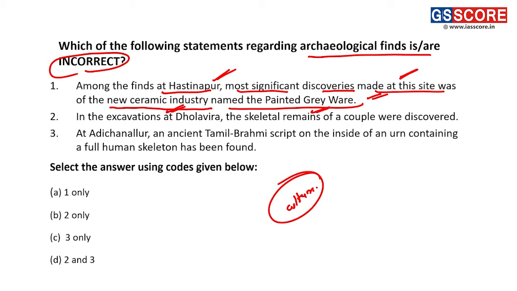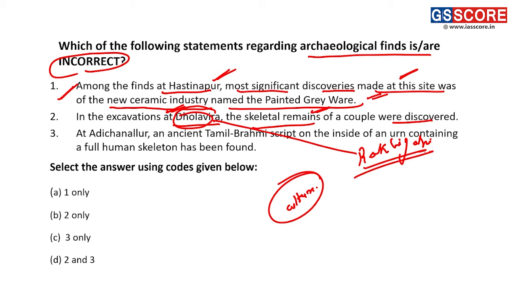So Hastinapur, which is in Meerut, the significant discovery had been made, and this makes the statement correct, not incorrect. Fine. Next statement: in the excavation at Dholavira, the skeletal remains of a couple were discovered. It's true, but the place has been mentioned wrongly. It's not Dholavira, but it's Rakhi Garhi.